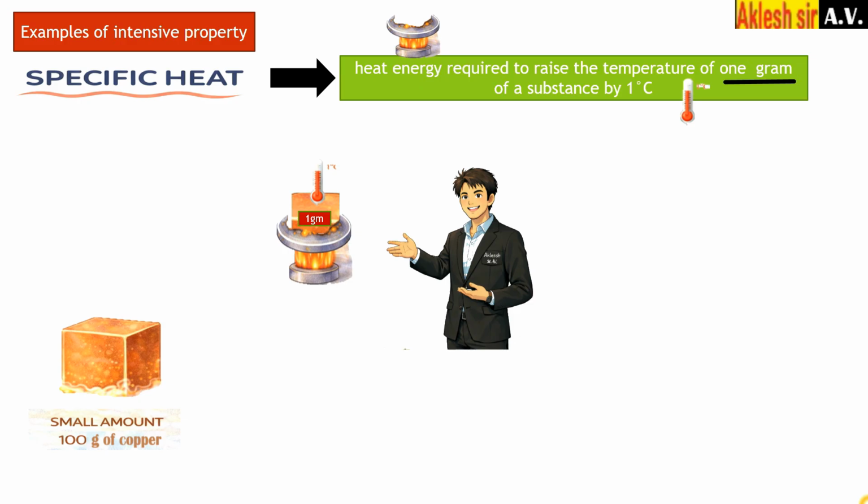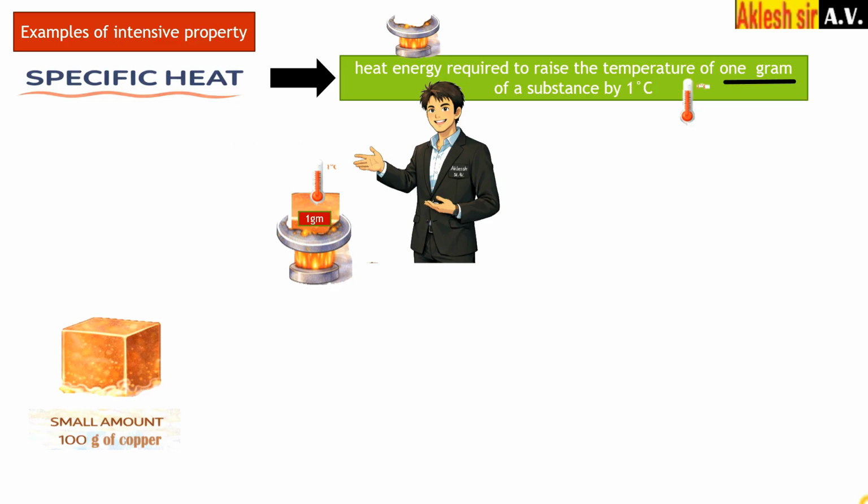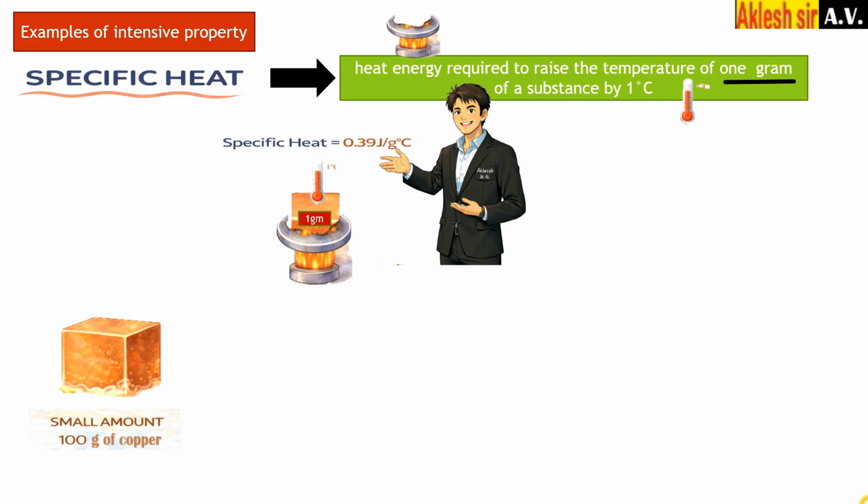How much heat is required to raise the temperature by 1 degree Celsius? That amount of heat required by 1 gram of copper is known as specific heat, and that value is 0.39 joule per gram degree Celsius. So this is the specific heat of copper.